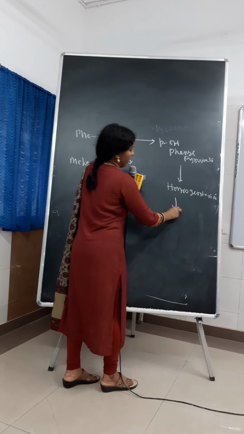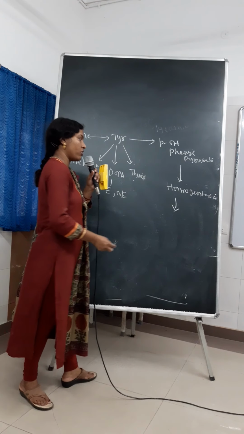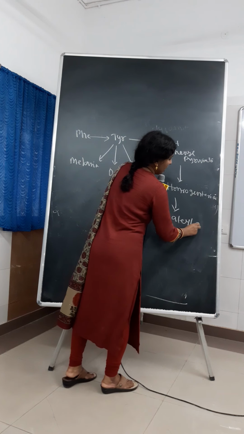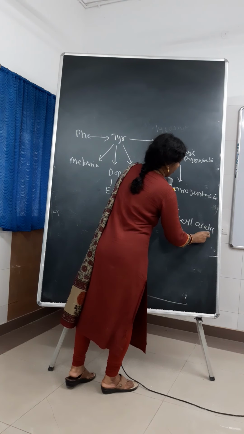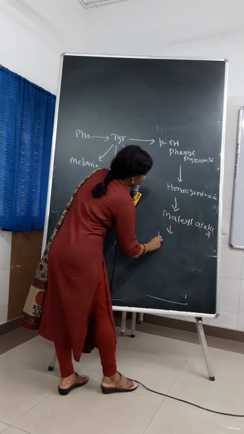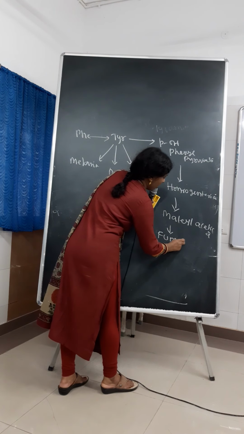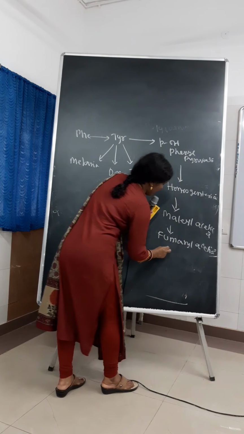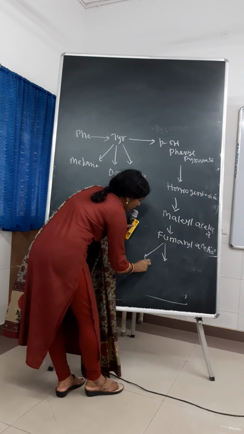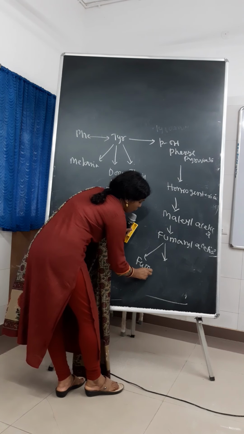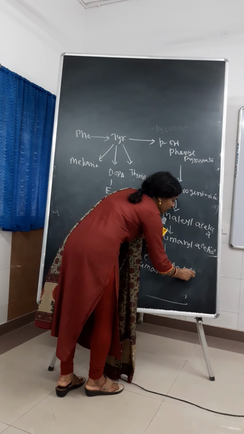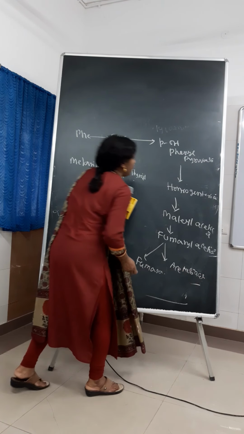Then from homogentisic acid via the enzyme homogentisic acid oxidase, there is formation of maleylacetoacetic acid. Then again maleylacetoacetic acid to fumarylacetoacetic acid, and this fumarylacetoacetic acid via the enzyme hydrolase, it ultimately cleaves to form fumarate and acetoacetic acid. So in a nutshell, this is the metabolic pathway I have discussed altogether.